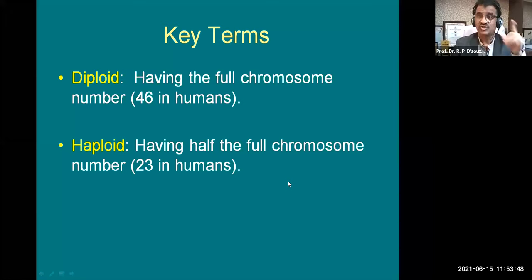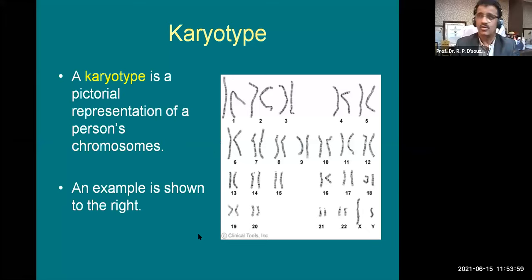But there has to be a nucleus in the cell. For example, in erythrocytes, RBCs, there is no nucleus, so there is no question of having DNA. So there is no question of having chromosomes there.